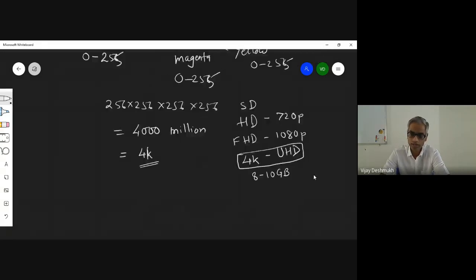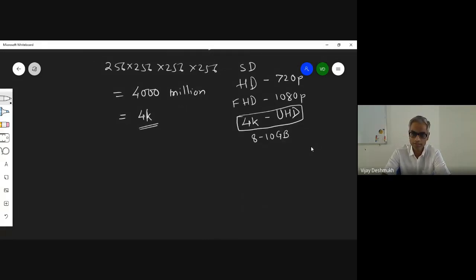And now we have a kind of LED TV called QLED, quantum LED. The concept of this is quite different. That is how the technology is directly related to you.